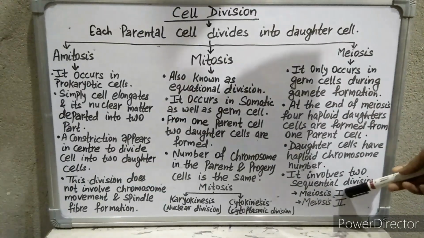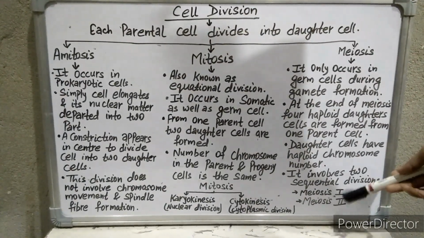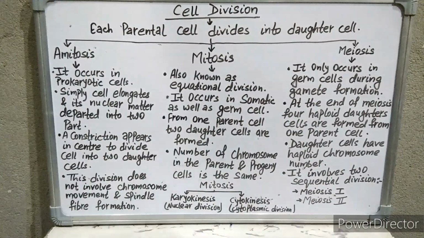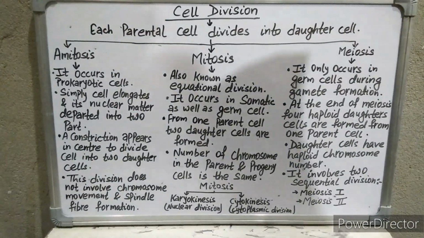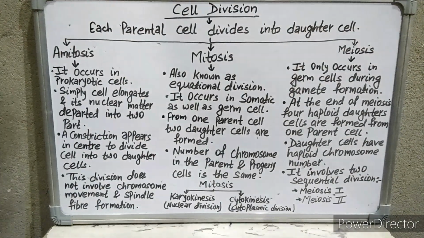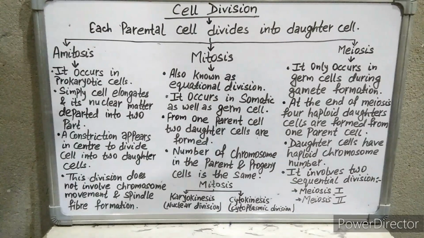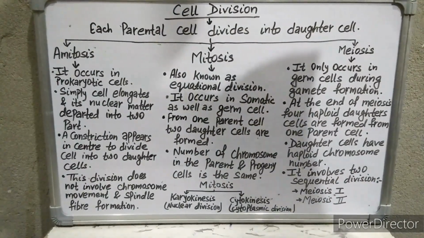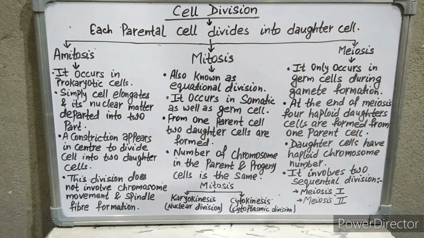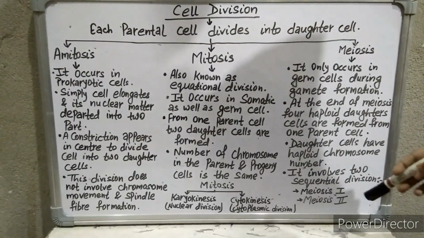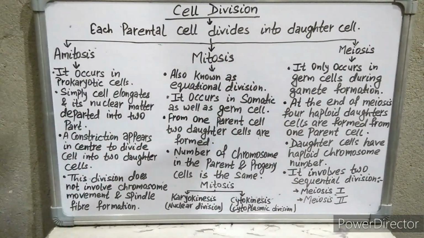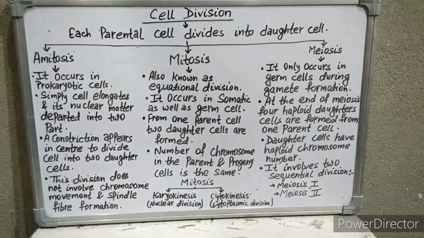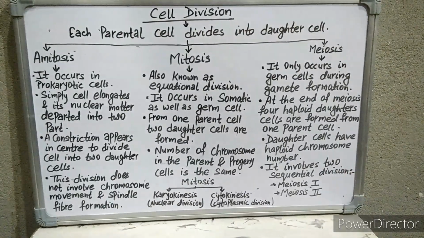Meiosis 1 is also known as reductional division because in this type of division, the number of chromosomes becomes half. That means, for example, in a diploid organism, if the parental cell has 2n chromosomes, then in the progeny or daughter cell, it becomes n. Therefore, it is also known as reductional division.